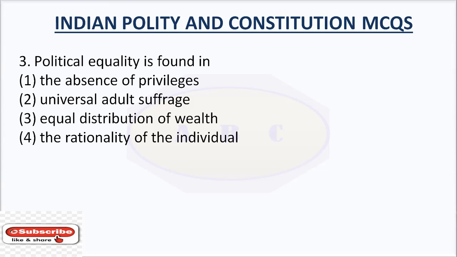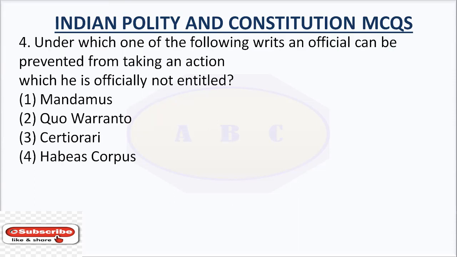Question number 3. Political equality is found in. The right answer is universal adult suffrage. Question number 4. Under which one of the following writs an official can be prevented from taking an action which is not entitled? The right answer is Mandamus.